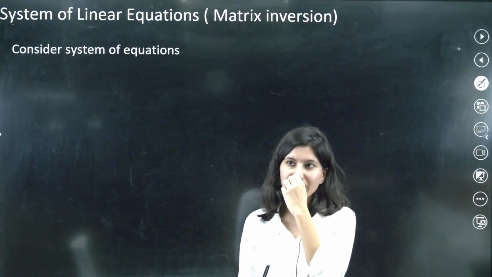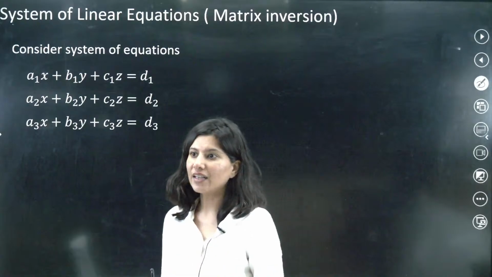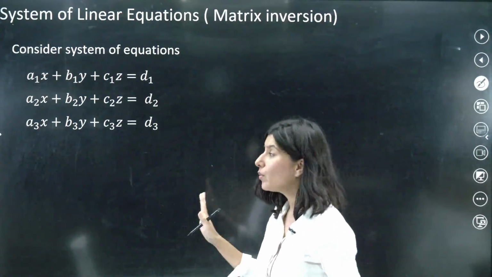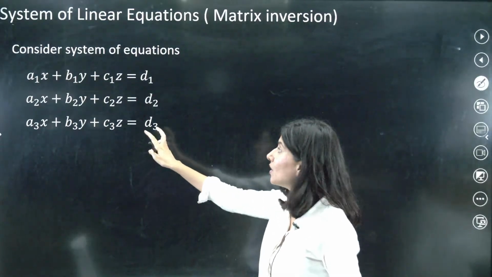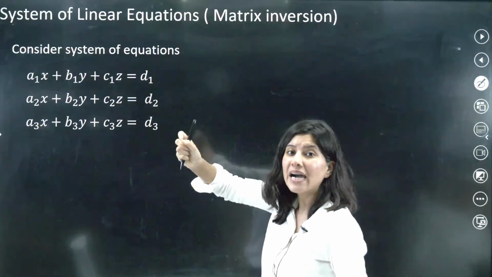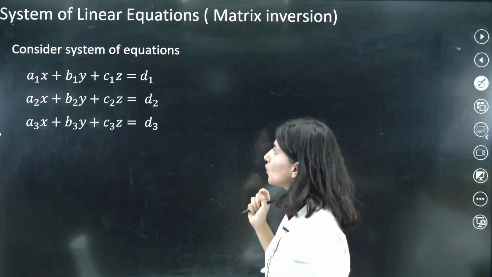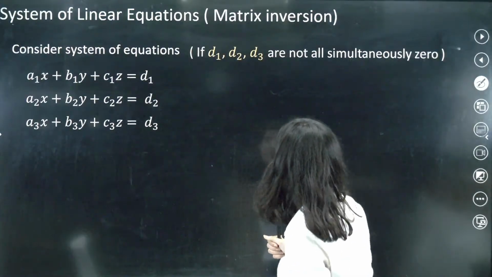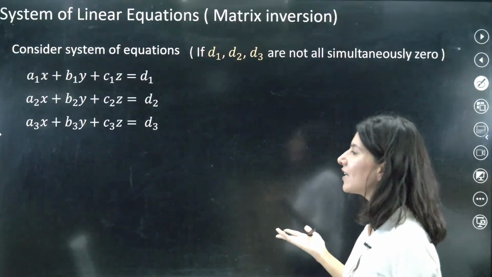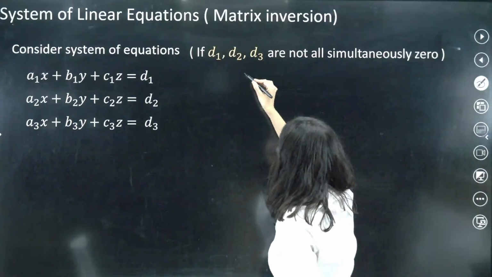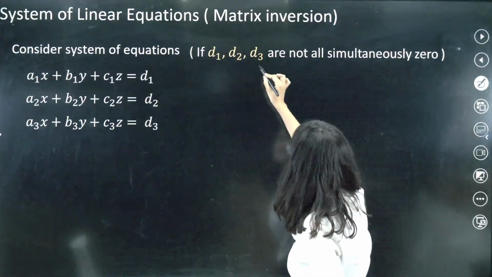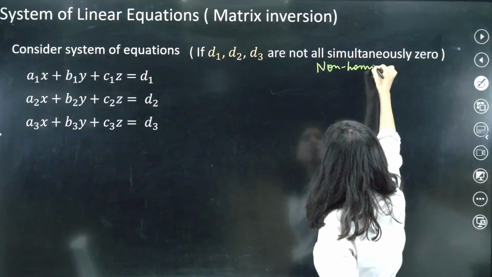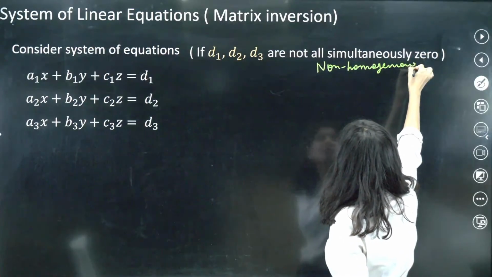All right. So consider the system of linear equations. So this is your linear equation, again same thing. Now what we are going to do is convert this equation into a simple matrix. So we are going to consider one matrix, matrix A. We are talking about non-homogeneous. Non-homogeneous means constants are not 0. So right now we will only talk about non-homogeneous, constant not equal to 0.